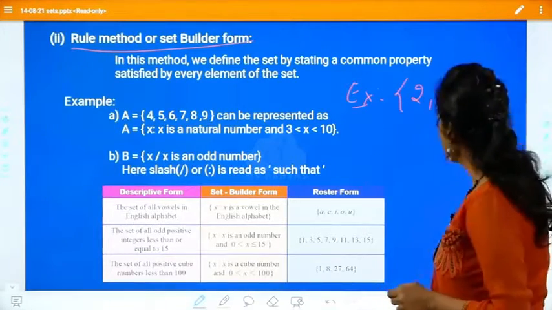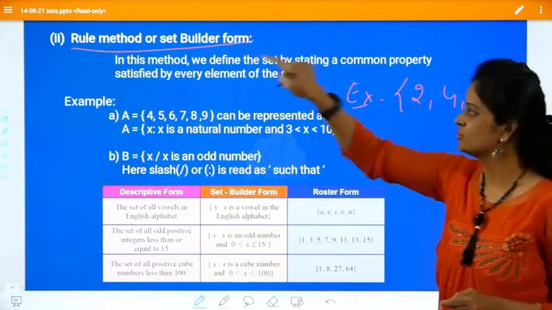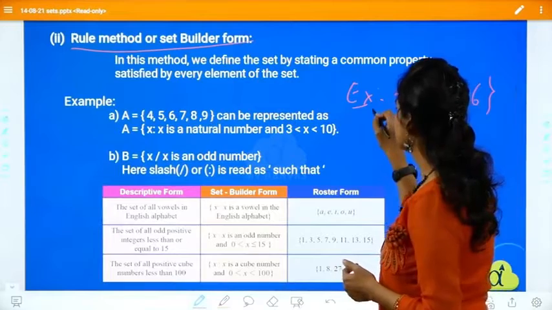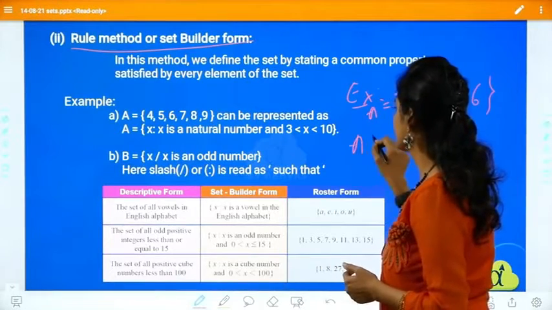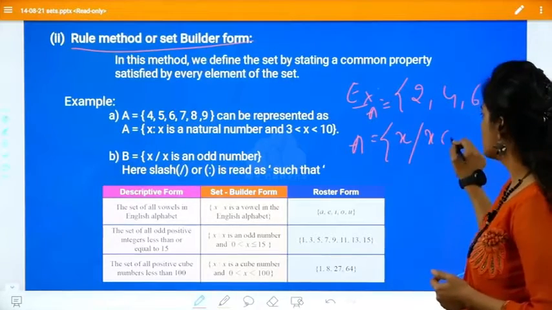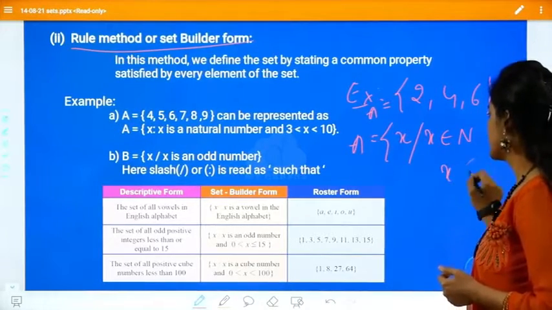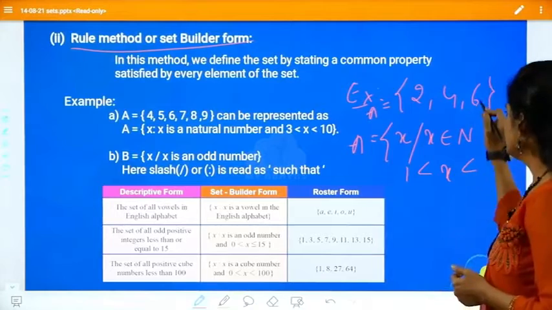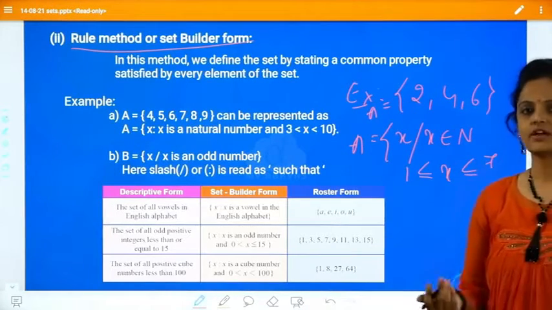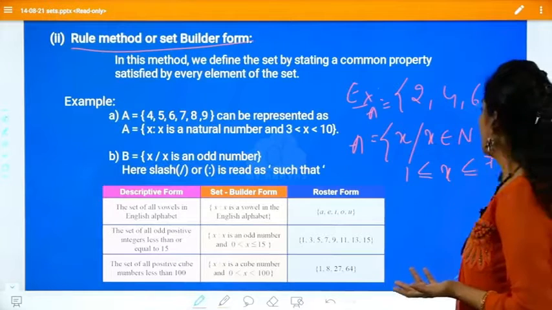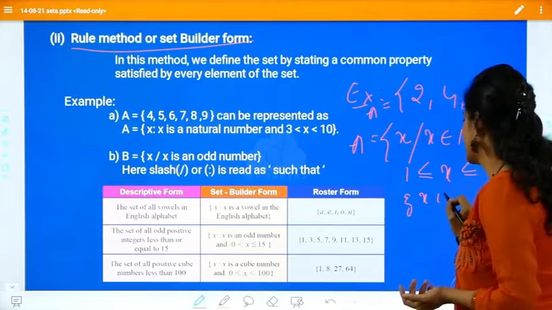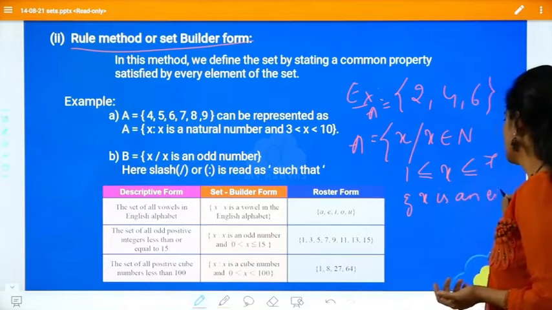Now, for the same elements in the rule method, I have to build a rule. So the same set A, I will write like this: x such that x belongs to natural numbers, x lies between 1 and 7 (equal, if you take it also fine, if you don't also fine), and x is an even number.